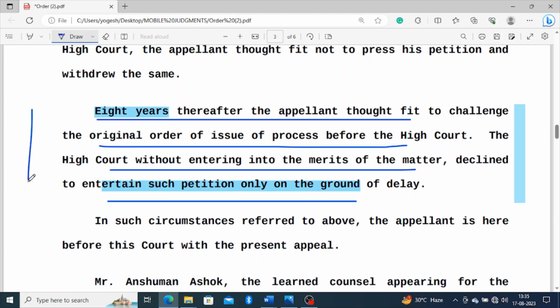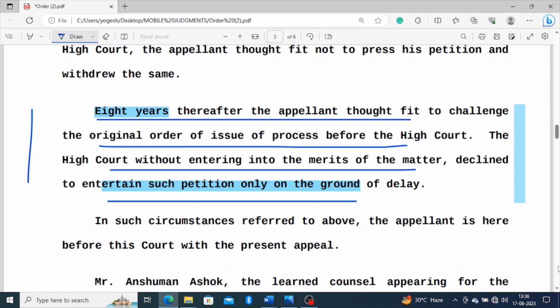It means first the order of recall was made and the appellant accused got relief, then it was challenged before the session court. The session court quashed the order of recall. Now the appellant accused filed a writ petition after 8 years before the Honorable Bombay High Court at Nagpur bench, but the court declined to provide relief on the grounds of delay, since 8 years had passed.